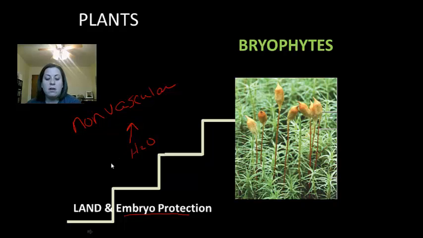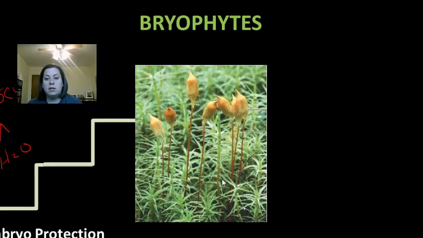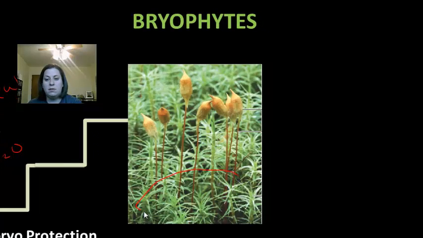The gametophyte is the dominant generation that's found in mosses. This means when you're looking at this moss, this bottom part down here, which is the major part of the plant, it's haploid, has one copy of the chromosomes. Now remember that this is the one that's going to create the gametes. So when we look at this, the gametophyte is going to produce eggs in what we call the archegonia. Okay, that term is important. Archegonia is going to produce the eggs. The antheridia is going to produce the sperm.